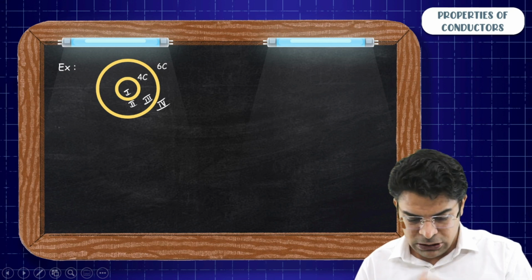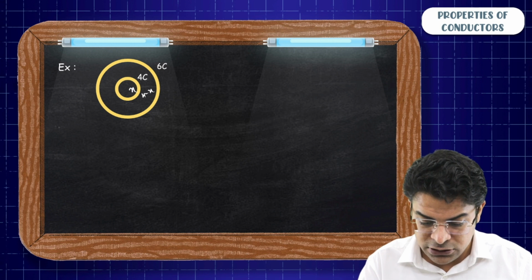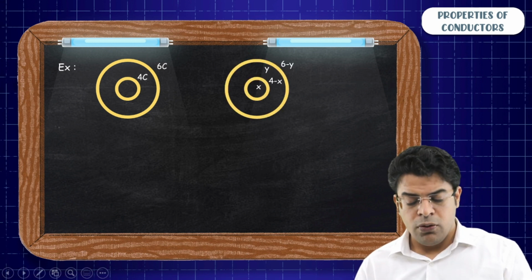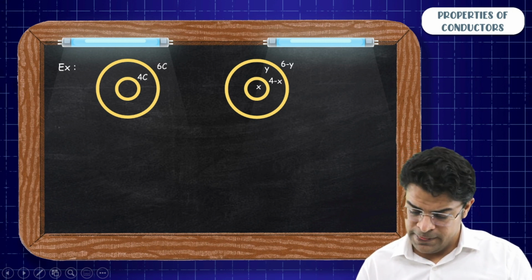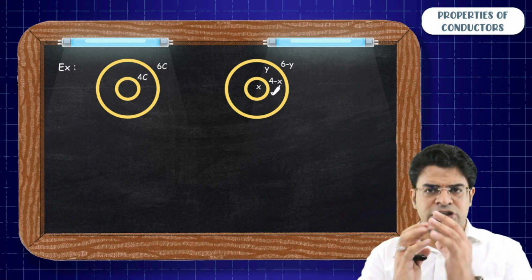So you will say, I don't know, let's say the charge is x, 4 minus x, y and 6 minus y. Okay. Now, once you have done this, how to find x and y? So you will say, sir, just look at this inner shell. Yes.